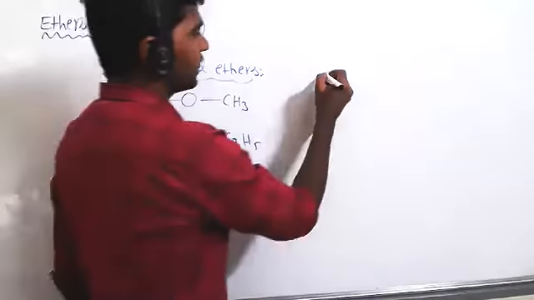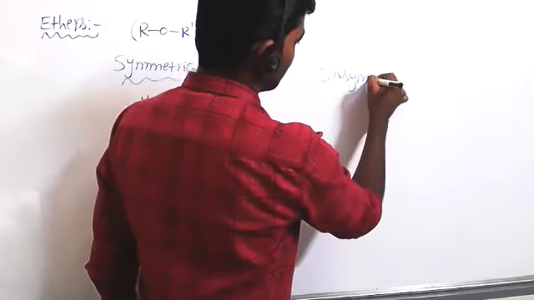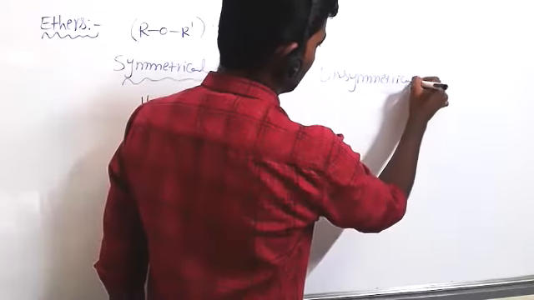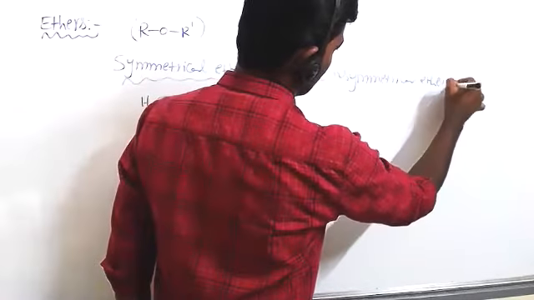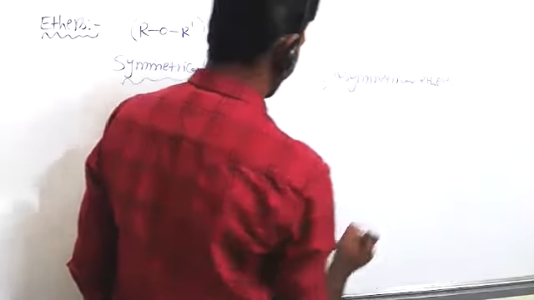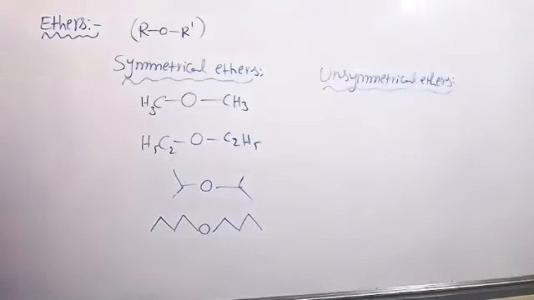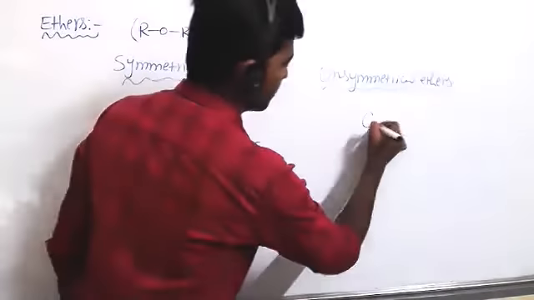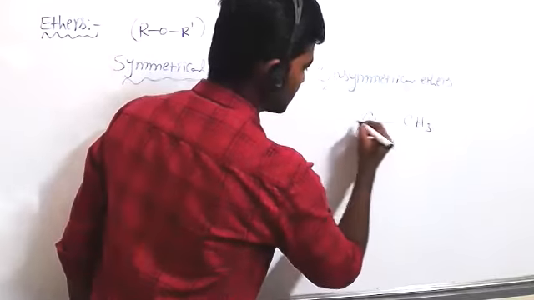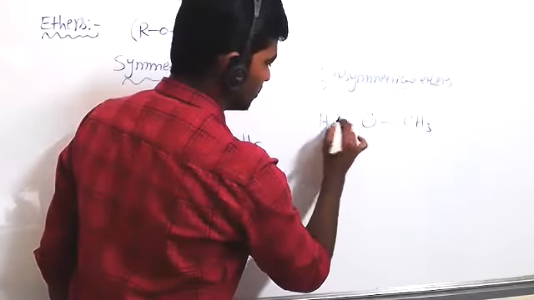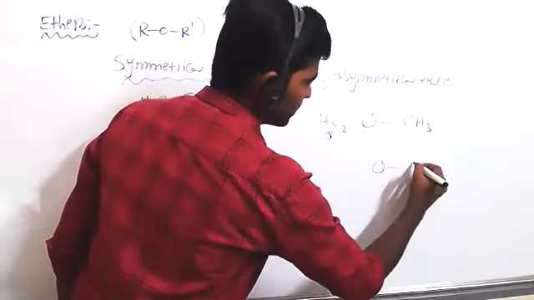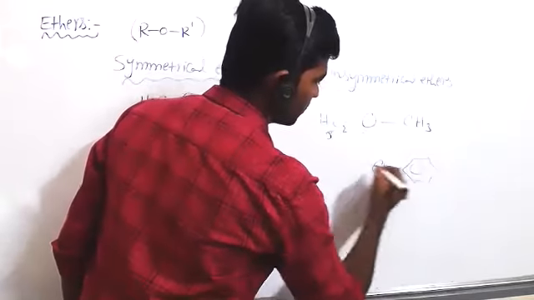So in unsymmetrical ethers, both arms of the oxygen are different. Suppose oxygen with methyl on this side and ethyl group on this side. This side a benzene ring.